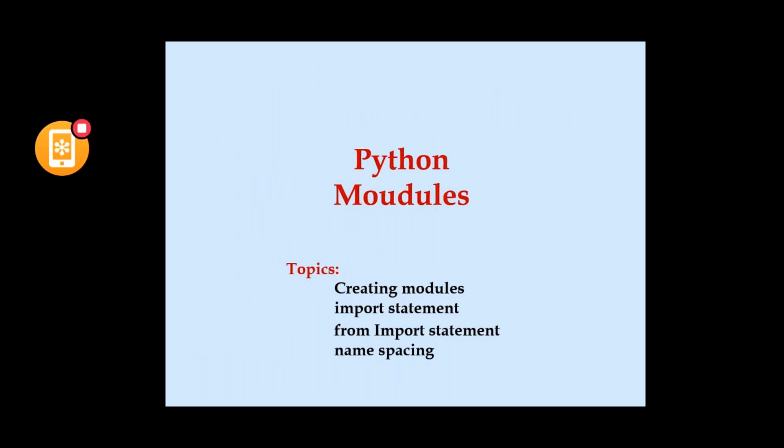So in this Python modules section, we have the topics called creating modules, import statement, from import statement, and namespacing. Only 3 topics. The fourth one is namespacing with the from import statements. So we have only the 3 topics, that is creating a module, import statement, and from import statement in the Python modules.